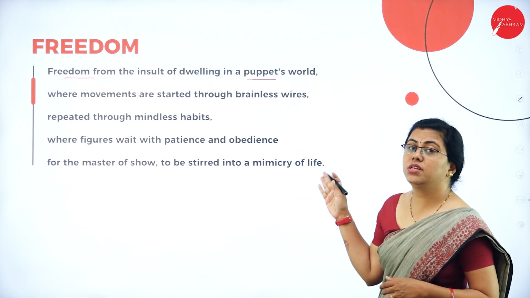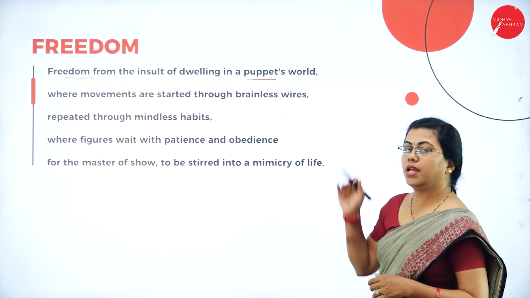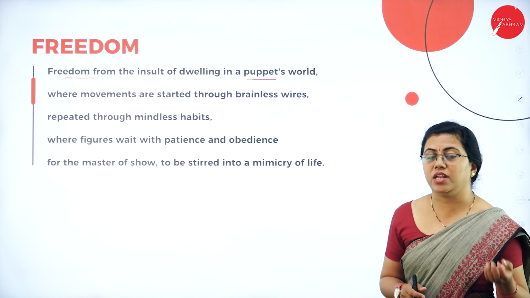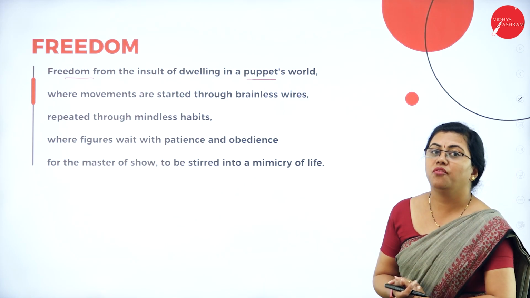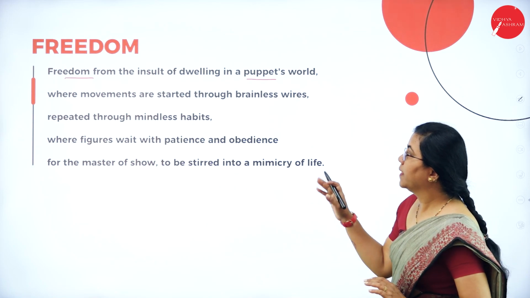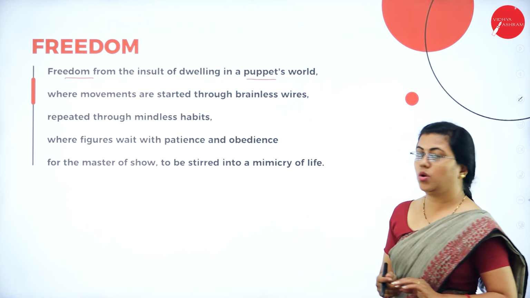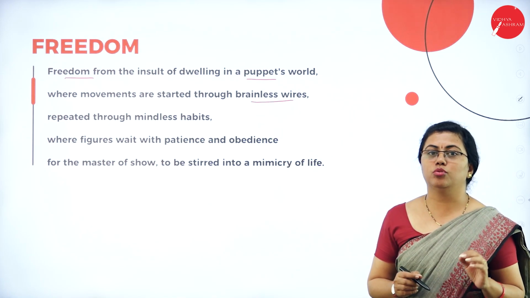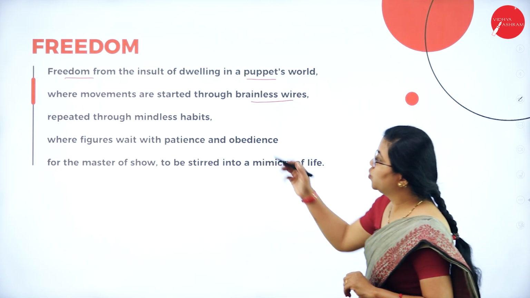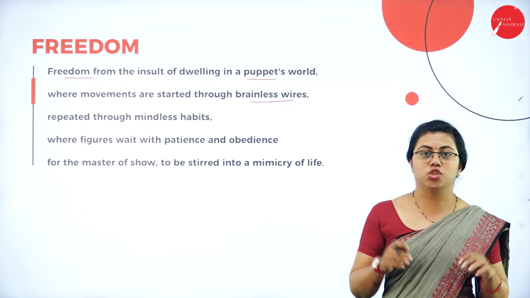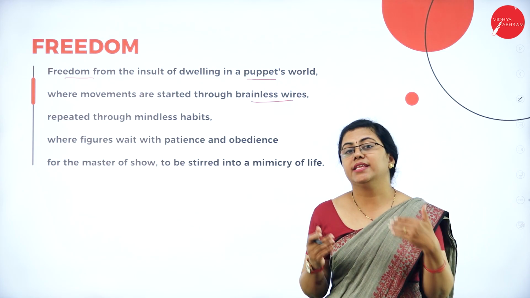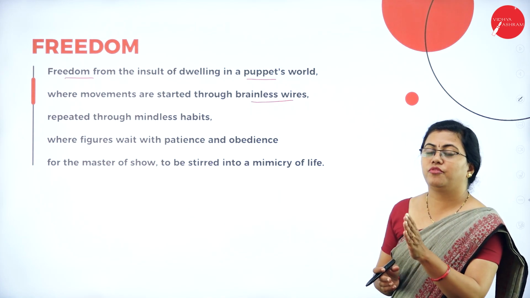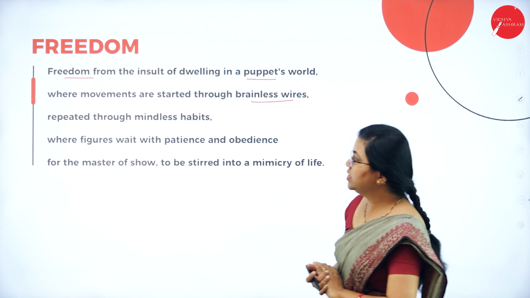Okay, so here he wants the motherland to be freed from the insult of dwelling in a puppet's world. Now he is telling the motherland, you are not a puppet, you are supposed to come out of it, you are supposed to be very free, is what he tells in these lines. Where movements are started through brainless wires. So brainless wires, so he is talking about people who do not have sense at all, who do not work sensibly. So somebody who doesn't have any proper thought is directing somebody else who is capable enough to lead the country. So he wants a freedom from this to the motherland. That is what he is wishing for.